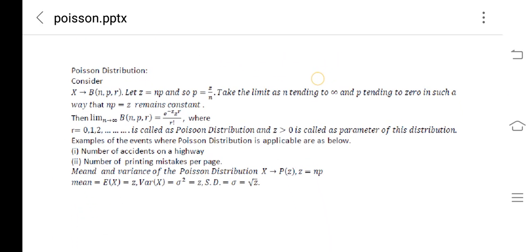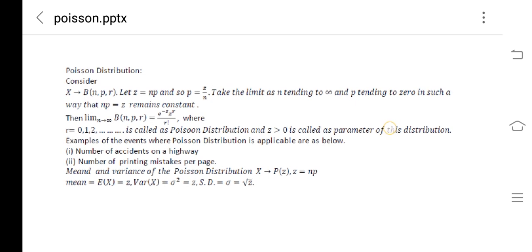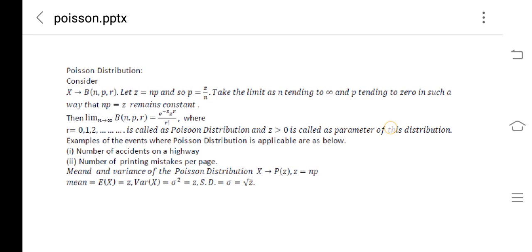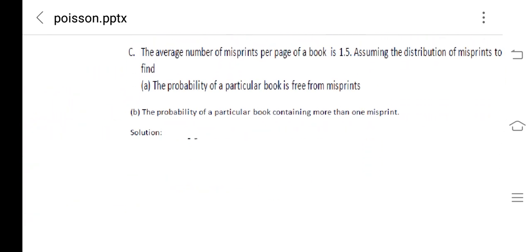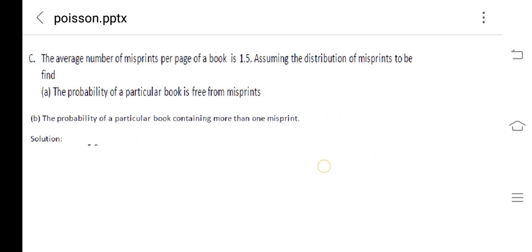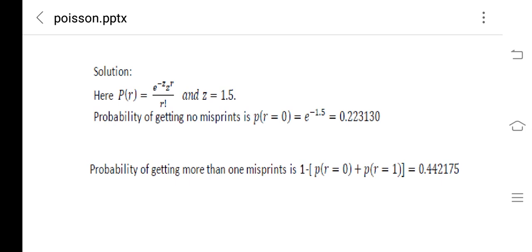As in this slide, we have noted that mean of a Poisson distribution is given by z. So here z is 1.5. Let us work out for the solution. So probability of r is given by e to the power minus z, z to the power r by r factorial with z as 1.5. Probability of getting no misprints means r is 0, that is e to the power minus 1.5, so that comes out to be